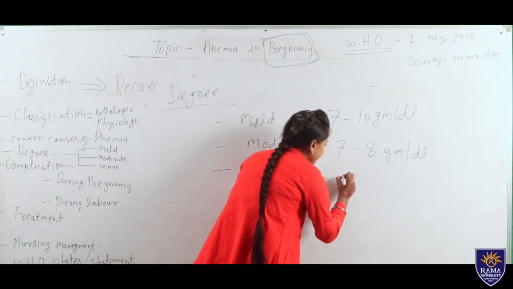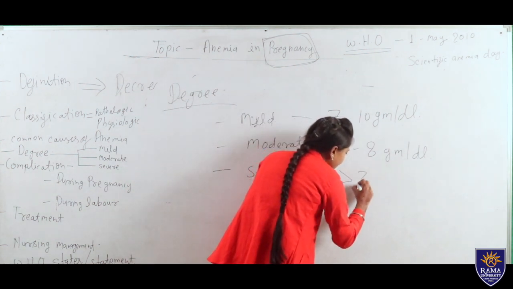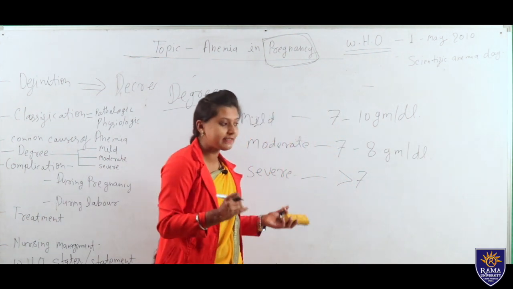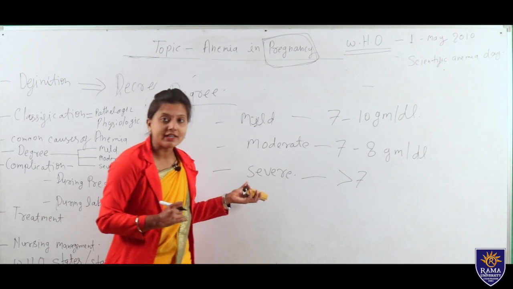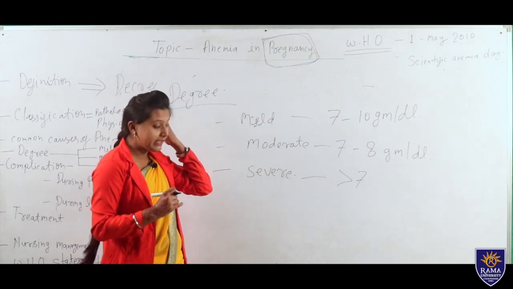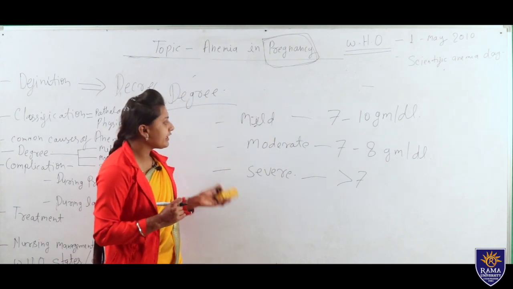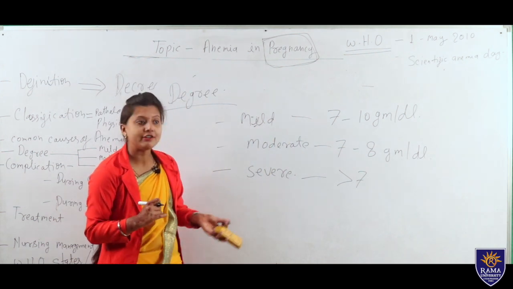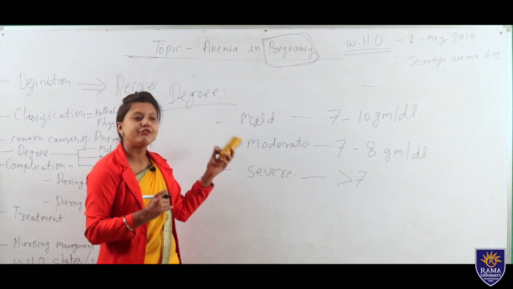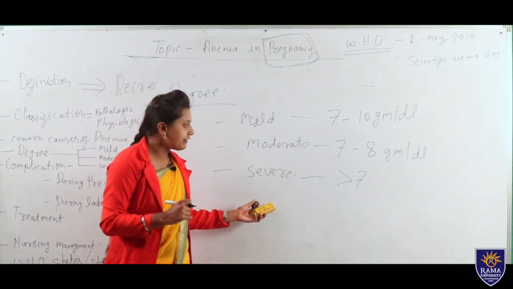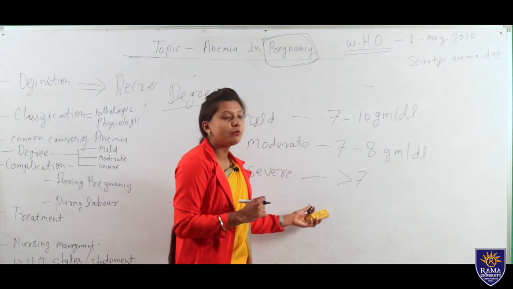In severe anemia, hemoglobin is less than 7, which is severe anemia deficiency in pregnancy. In this way we can identify which degree of anemia the mother has, whether mild, moderate or severe, from her hemoglobin level.